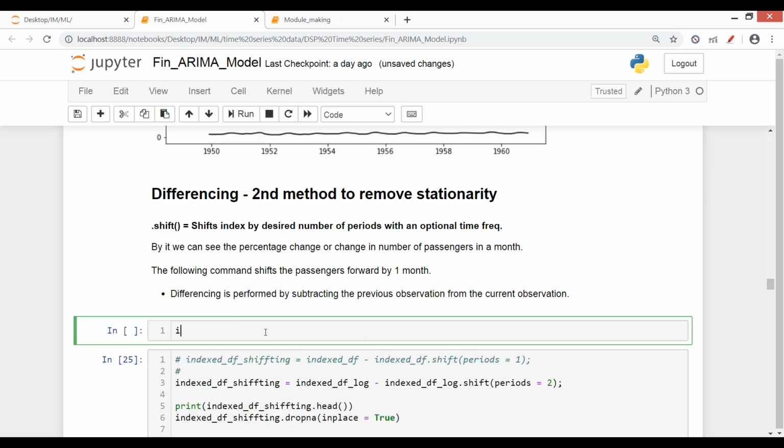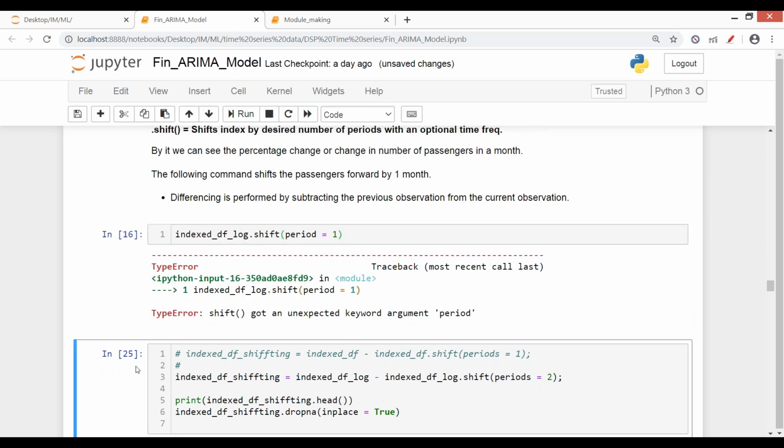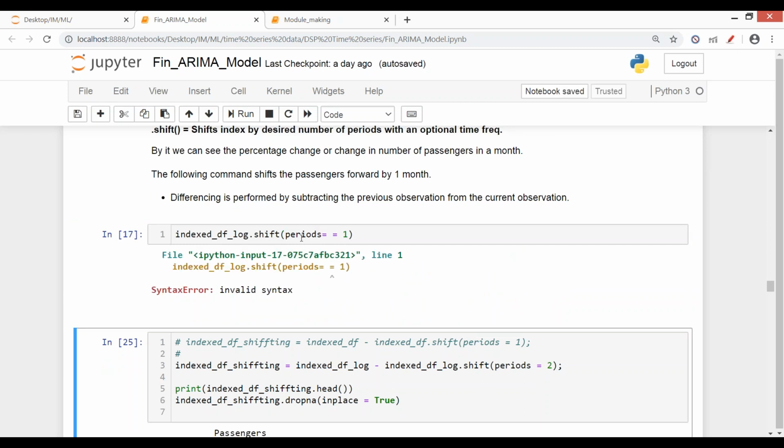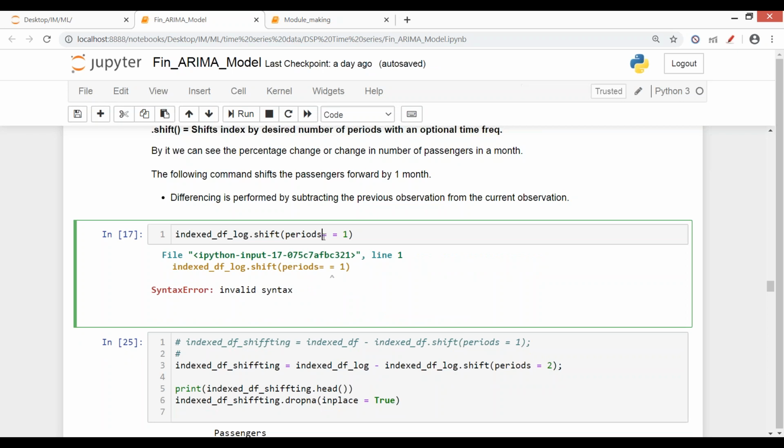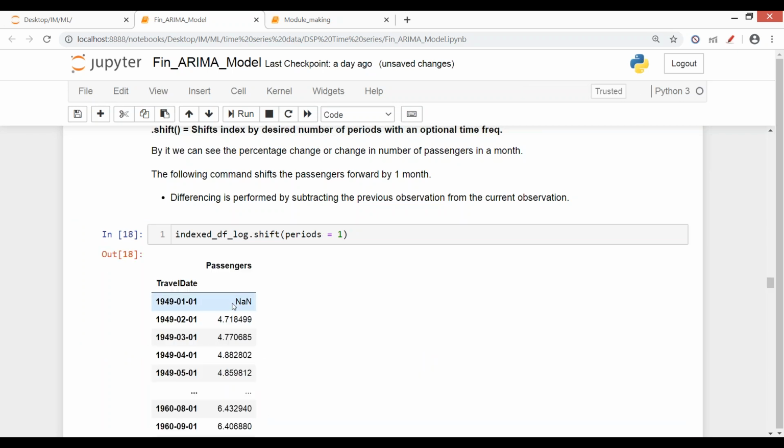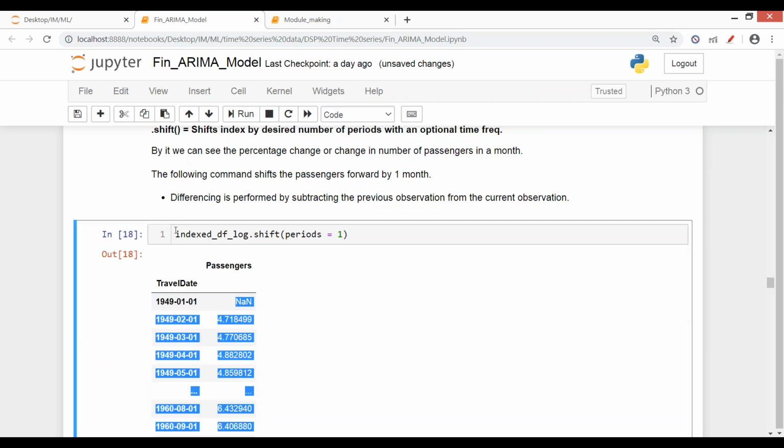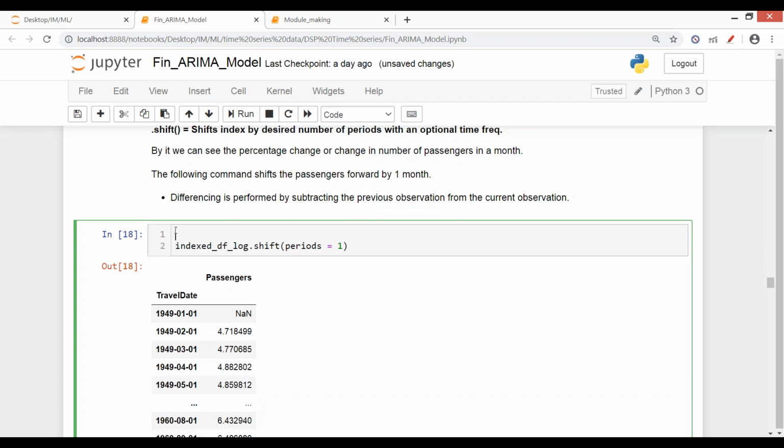When I say index dot shift and I want to do first order differencing, you see we have gotten one NaN value. Let me just print that also.